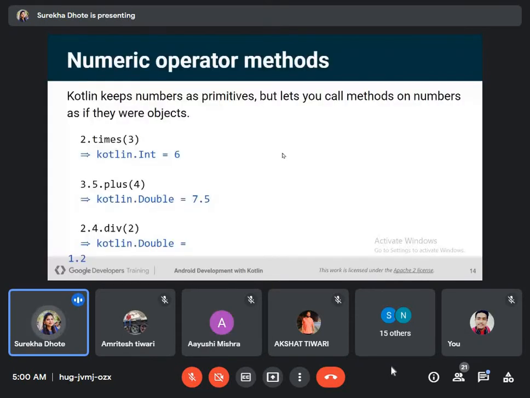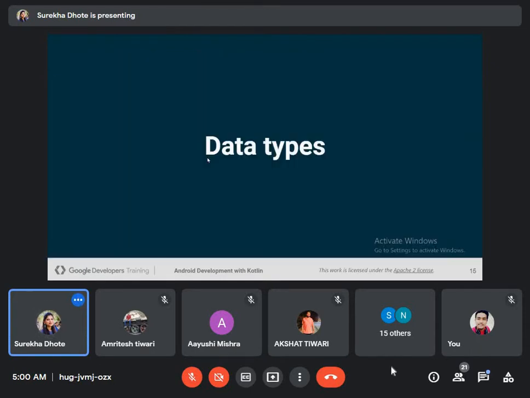Kotlin keeps numbers as primitives, but lets you call methods on numbers as if they were objects. As we can see on the screen, 2 dot times 3, and here we will get output as 6. So we can call methods on numbers.